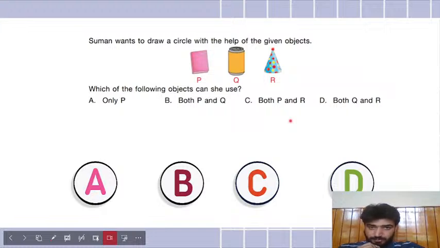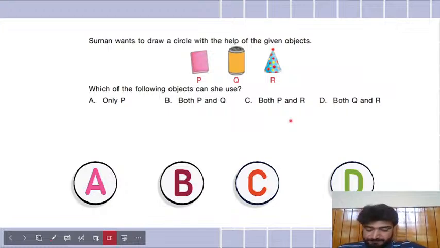P is the name of the book. Can one draw a circle by outlining a book? I think one can draw a rectangle, not a circle. So okay, Arya is saying D. Swadhin is also saying D. D means both a can and a birthday cap. Arohi is saying D. Lavanya is saying C, both P and R. But P is a book, Lavanya. I don't think you can.